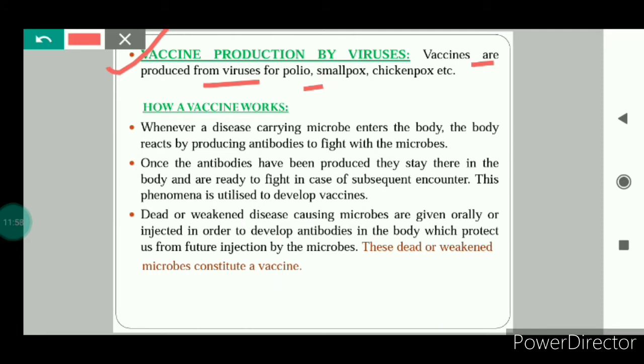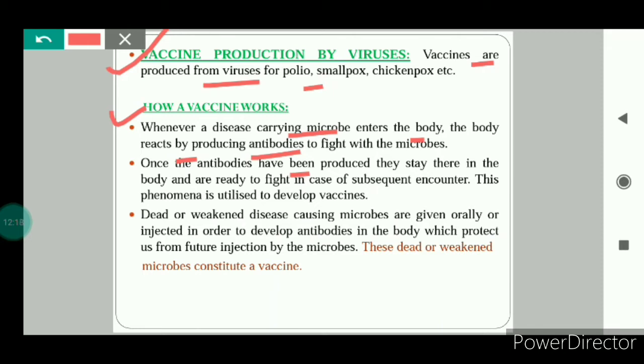Now let us try to understand this in detail, how our vaccine works. Whenever a disease carrying microbe enters the body, the body will react. How will the body react? It will produce antibodies so as to fight with that microbe. And once these antibodies have been produced, they will stay there in the body.